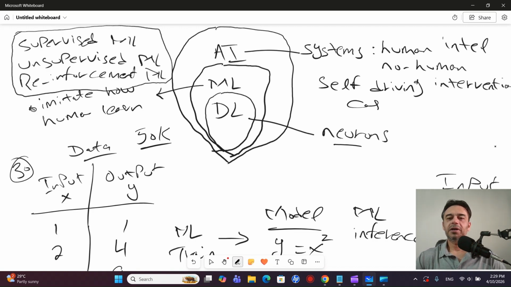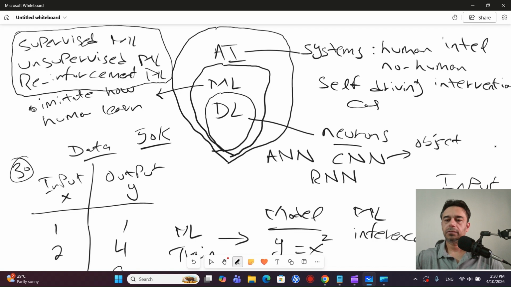Whereas if we talk about deep learning, we have three major types of deep learning models. We have the artificial neural network, ANN. Then we have the convolutional neural network, CNN. And then we have the recurrent neural network, RNN. The main use of CNN is whenever we want to process any image, for example, object detection. Whereas RNN will be used whenever we want to work on text.